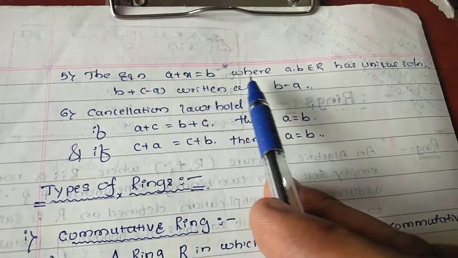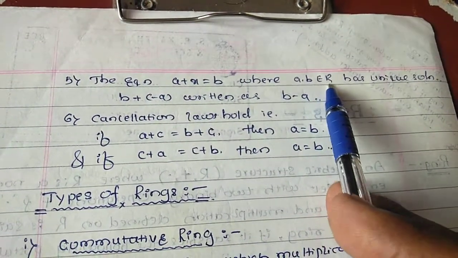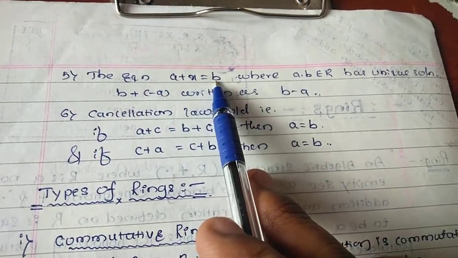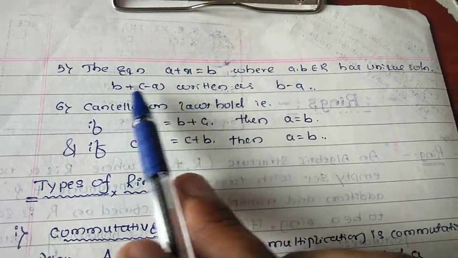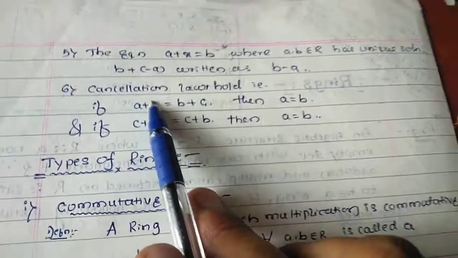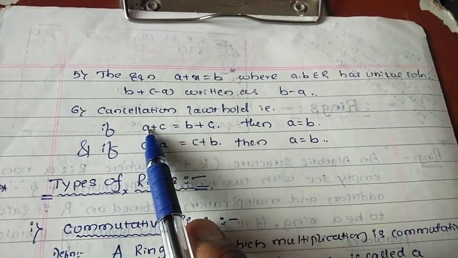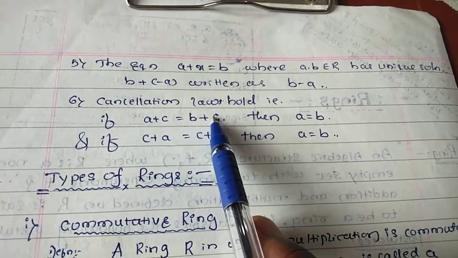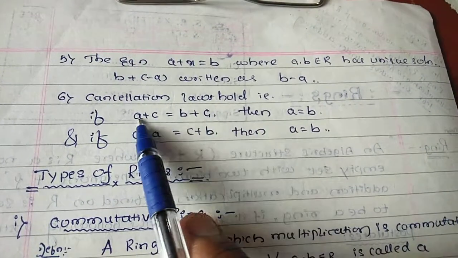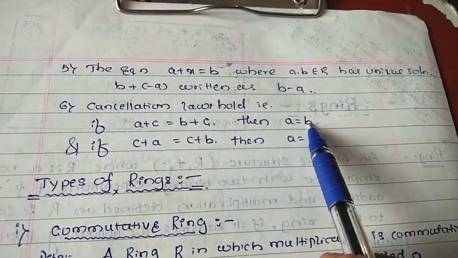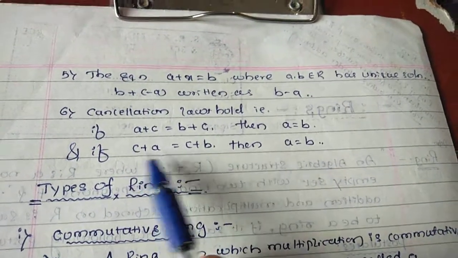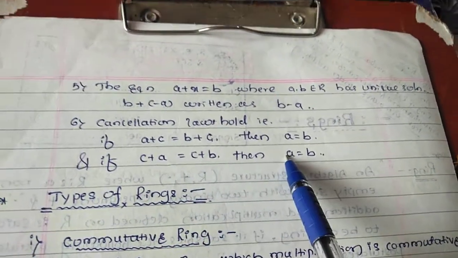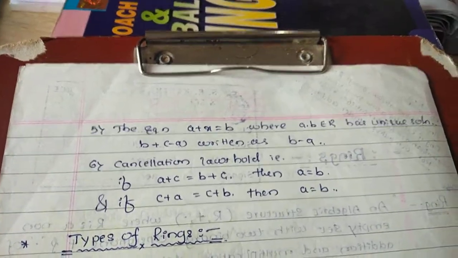For a, b belonging to R, the equation a plus x equals b has a unique solution, that is b plus (minus a), which can be written as b minus a. Cancellation law must hold good: a plus c equals b plus c implies a equals b, and c plus a equals c plus b implies a equals b. These are the properties related to the ring theory.